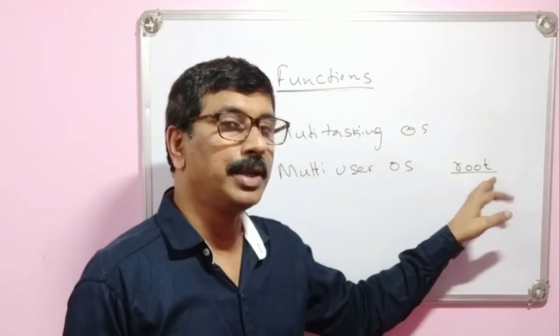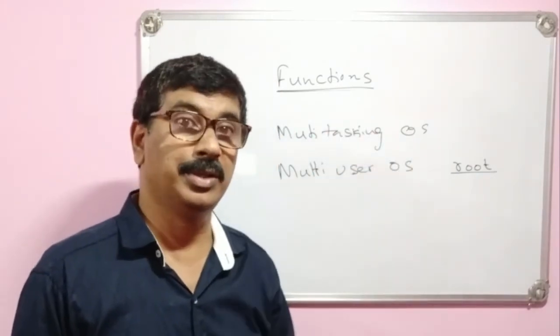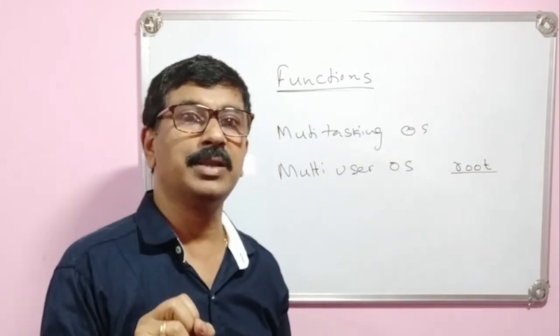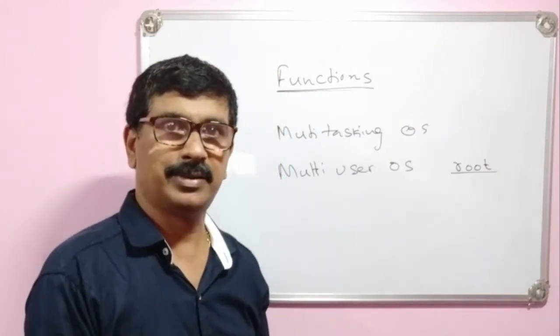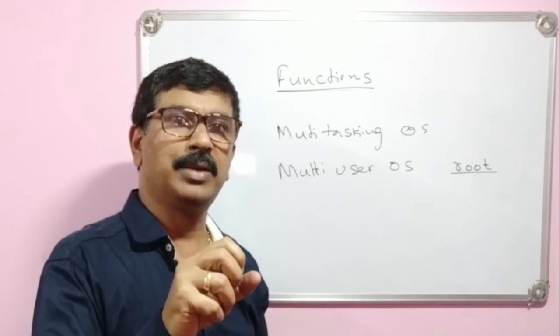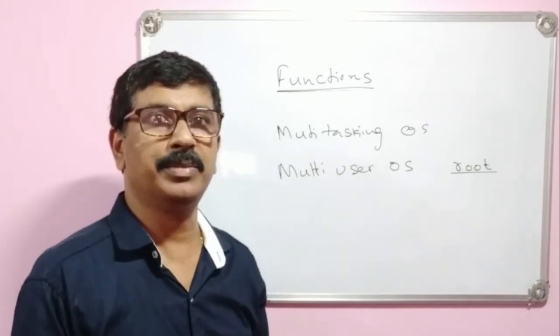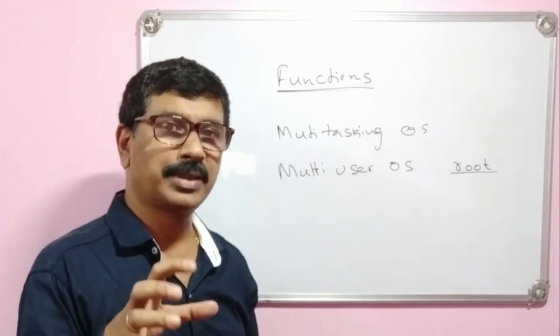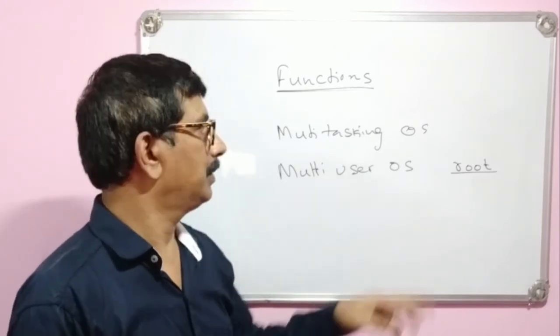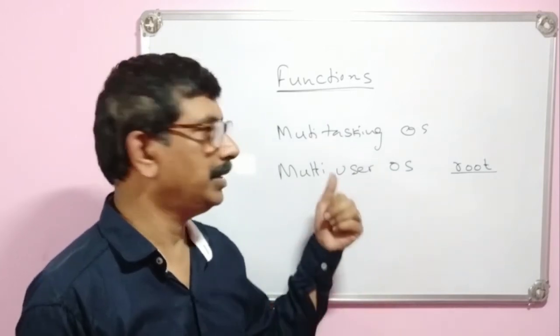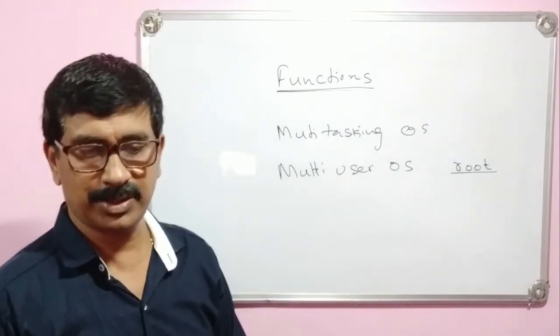The root user can create many number of users, and he can also set the privileges. Privileges in the sense he can set the rights to read, write, access, take the information, and delete the information. All those things can be set by this root user. That may be the advantage in the Unix operating system.